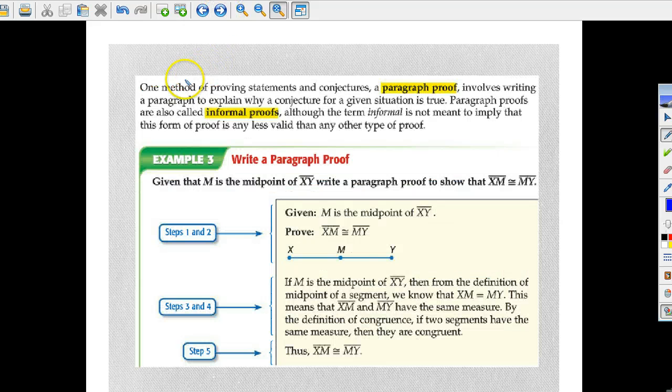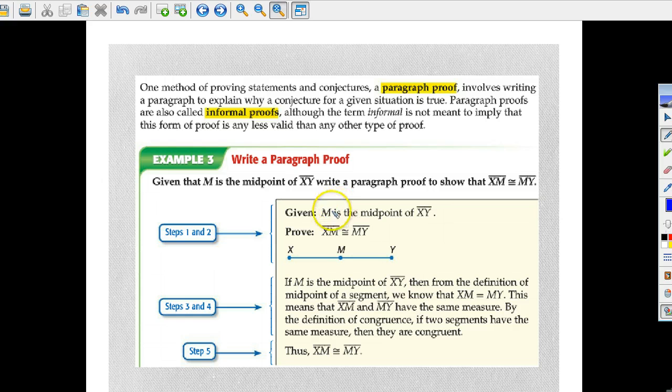Alright, so what will this look like? One method of proving statements and conjectures, a paragraph proof, involves writing a paragraph to explain why a conjecture for a given statement is true. Paragraph proofs are also called informal proofs, although the term informal is not meant to imply that this form of proof is any less valid than any other type of proof. So write a paragraph proof. Given that M is the midpoint of line XY, write a paragraph proof to show that line segment XM is congruent to line segment MY.